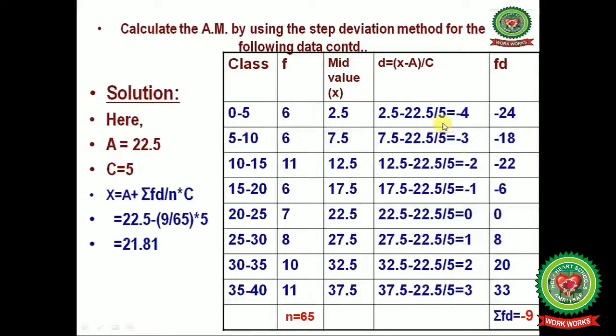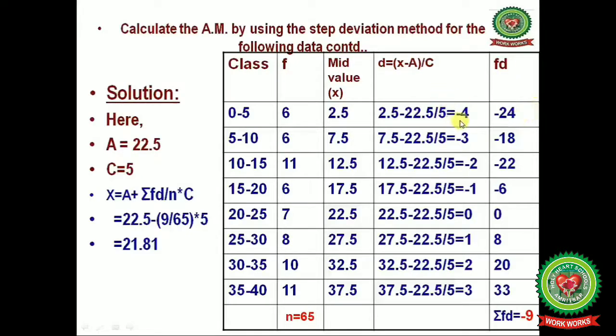In this way you will get the step deviation values: minus 4, minus 3, minus 2 and so on.